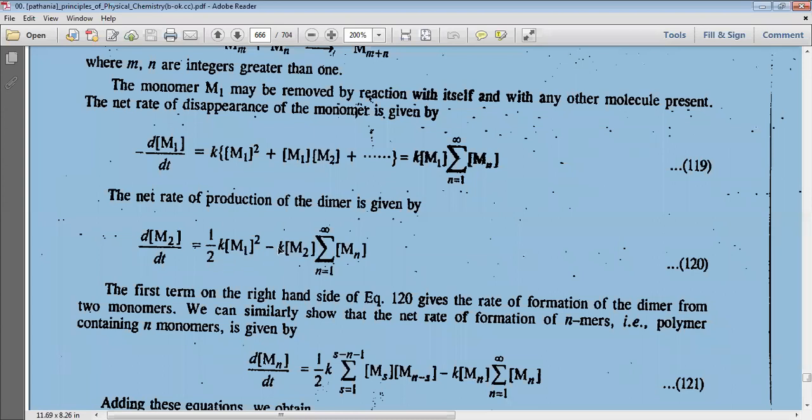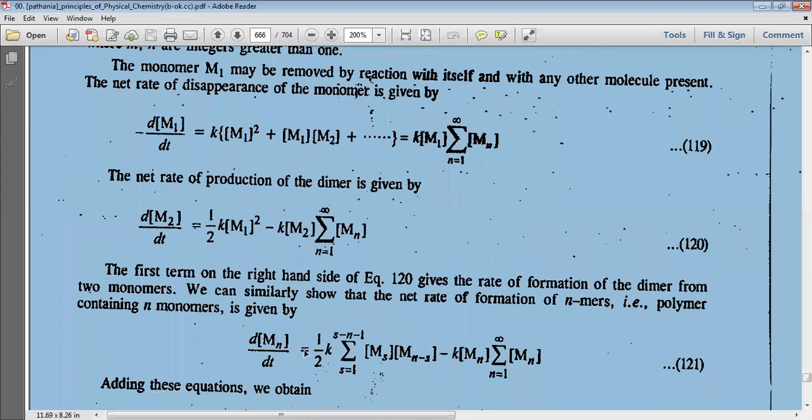We can similarly show that the net rate of formation of n-mers, that is polymers containing n monomers, is given by dmn by dt equal to half k summation of s equal to 1 to n minus 1 of ms concentration into concentration of m(n minus s) minus k into concentration of mn summation of n equal to 1 to infinity mn.